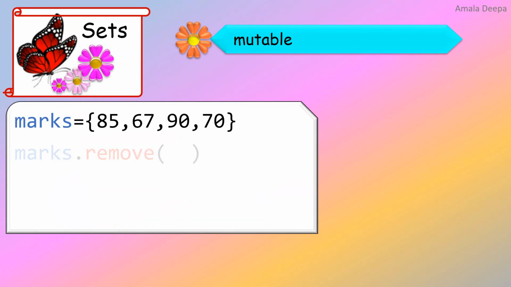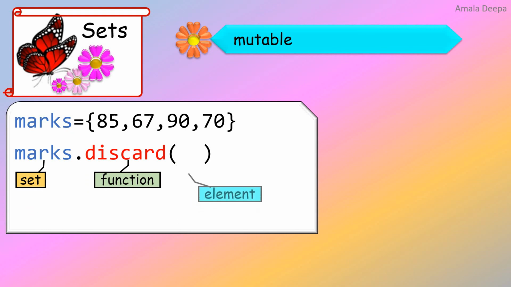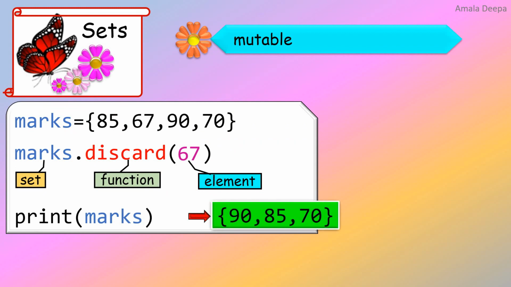I can also use the discard function to remove an element from the set. I am giving the element 67 to be removed. Look at the output. The element 67 is now removed.